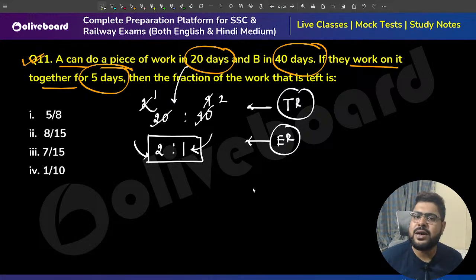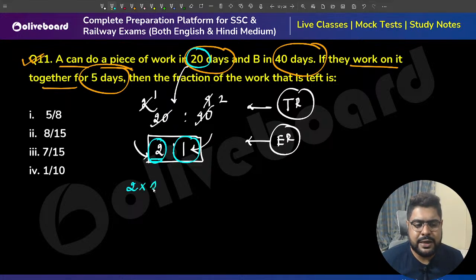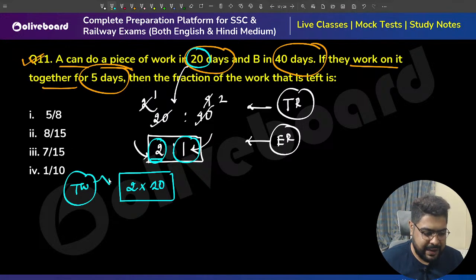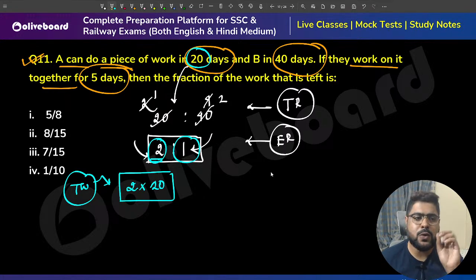So how much is the total work, sir? Total work you can calculate from either A's data or B's data. I'm taking A's data. A does 2 units every day and he does the total work in 20 days. So total work is 2 into 20, 2 units every day for 20 days. This is the total work, sir. And let's see, 5 by 8. This much work they do.